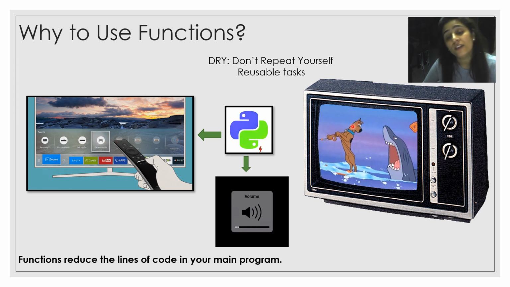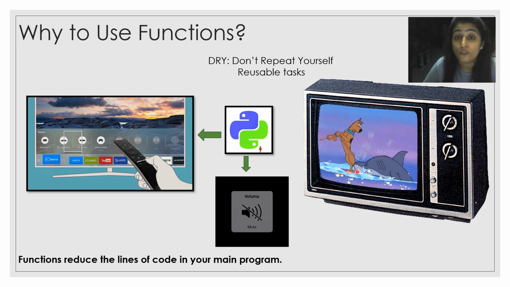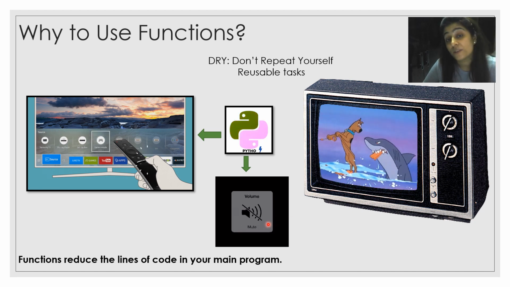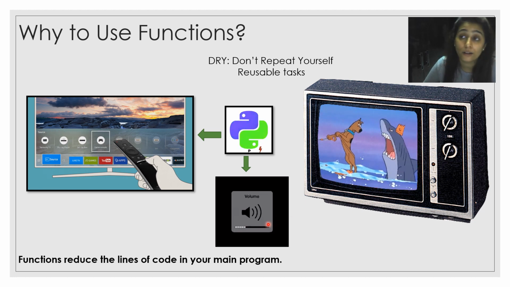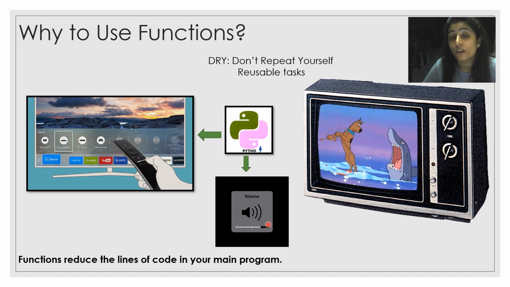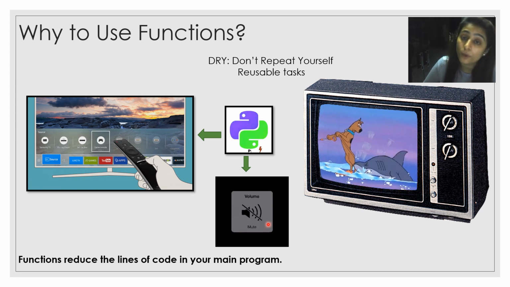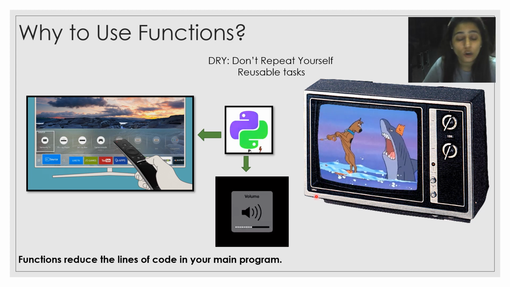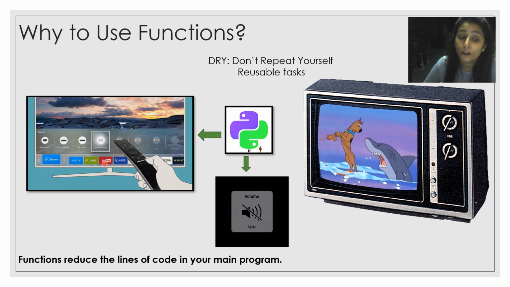Like here we have one TV. What functions are we performing here? Raising and lowering the volume of your television, and changing or flipping the channels with the help of the remote.